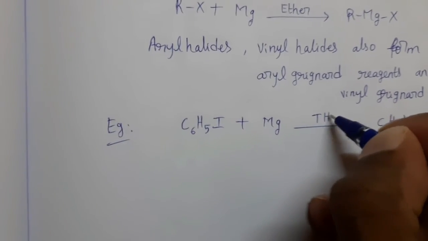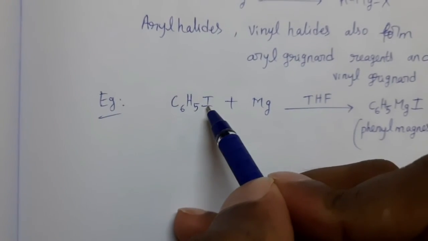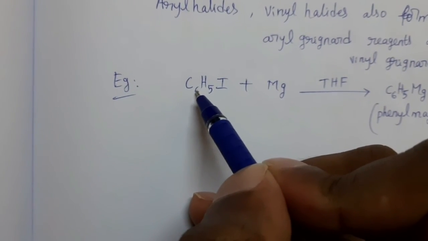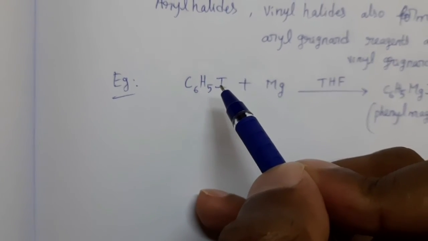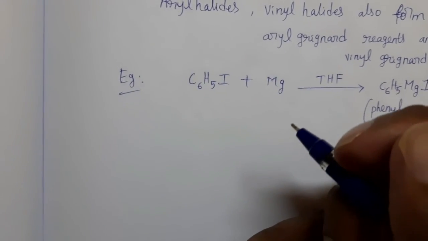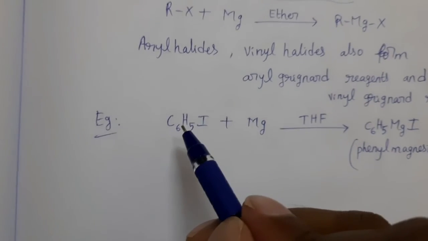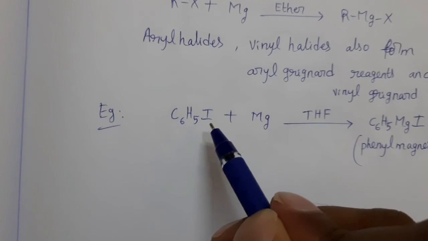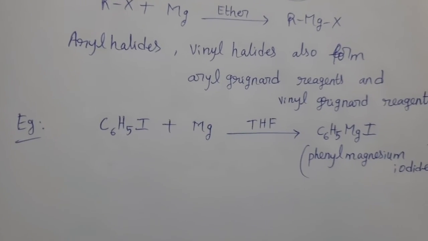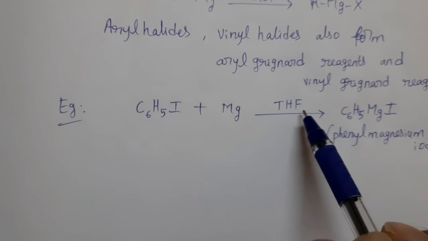But here the solvent is THF, tetrahydrofuran. Bond breaking between carbon and iodine is difficult. The carbon present in this phenyl group and iodine bond is stronger than the carbon and iodine bond in alkyl halide. Students, understand carefully this point. That's why for the preparation of this compound, this solvent is required, tetrahydrofuran.